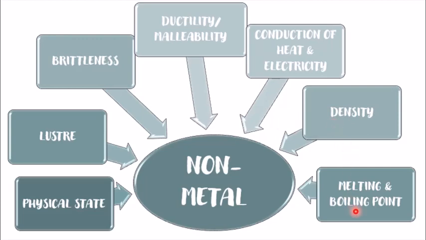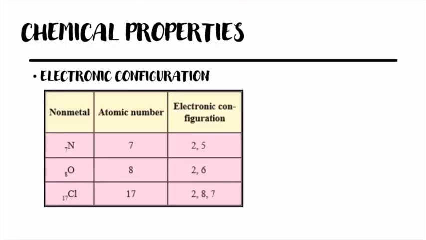and boiling points. Let's look at the chemical properties of non-metals. First is the electronic configuration. Non-metals have 4 to 7 electrons in their last shell. So in the last shell, there can be 4 up to 7 electrons, but not more than 7 electrons.